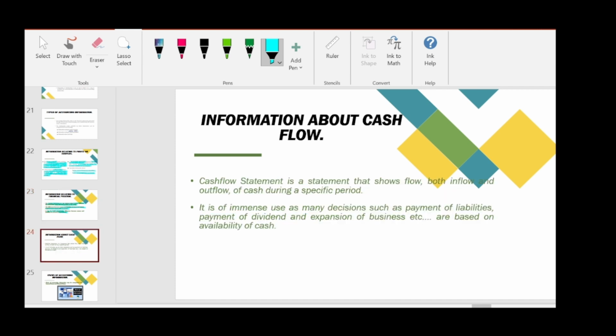And the last is information about cash flow. So in cash flow, what we will do is we will prepare a cash flow statement which includes only inflow of cash and outflow of cash, so that we can see how much surplus cash we have, or else if there is any shortfall in cash we can find that. Cash flow statement is a statement that shows both inflow and outflow of cash during a specific period. It is of immense use as many decisions such as payment of liabilities, payment of dividends, and expansion of business, etc., are based on availability of cash.